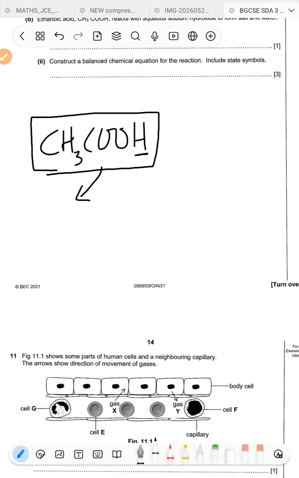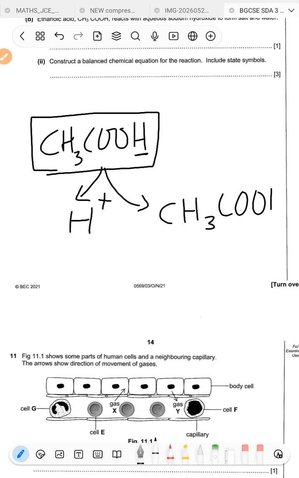This hydrogen here is going to detach from this molecule to form hydrogen ions or protons. And then some of those molecules will remain intact, remaining as molecules.